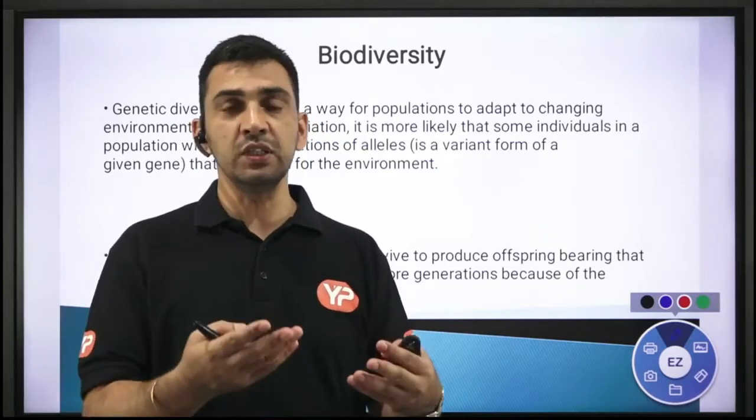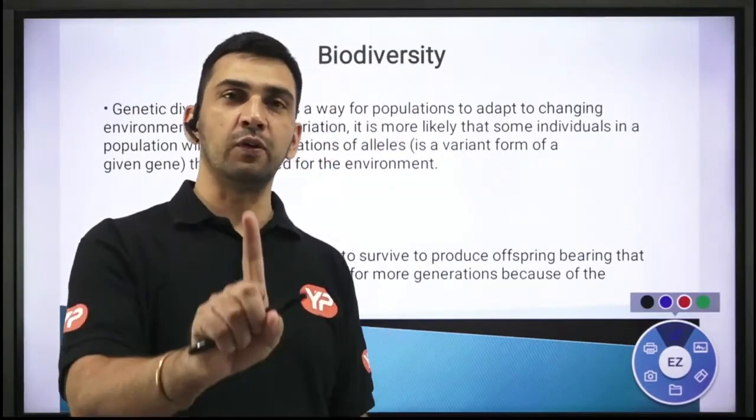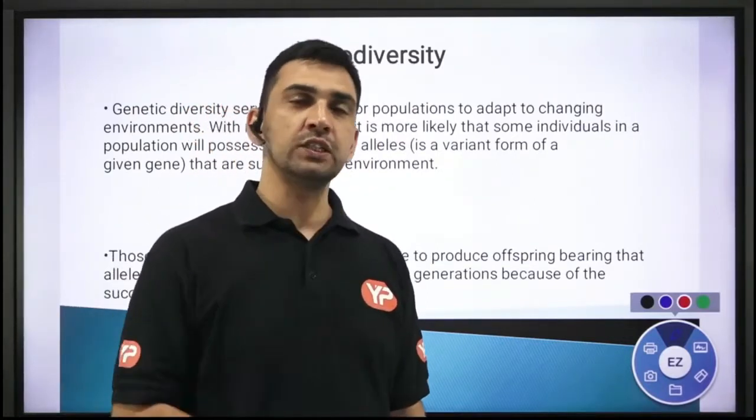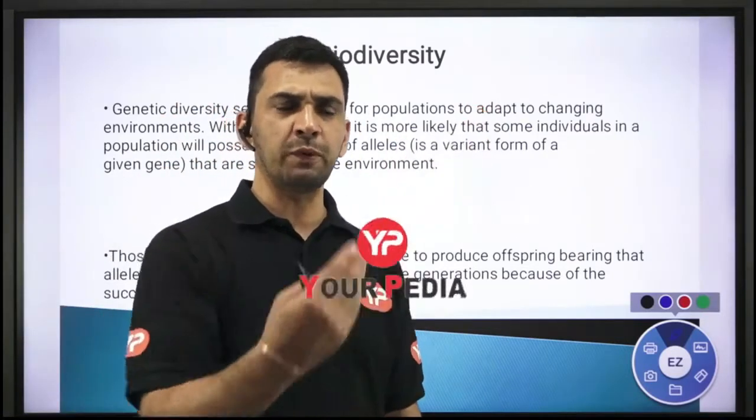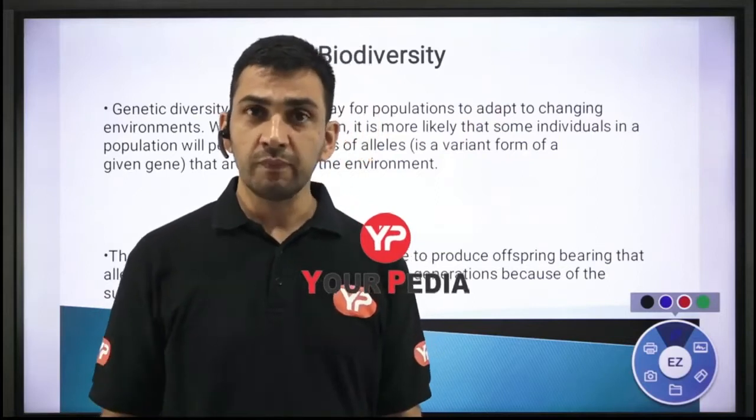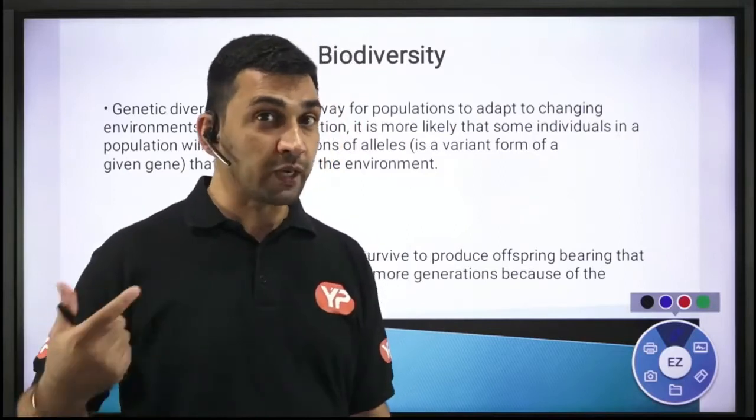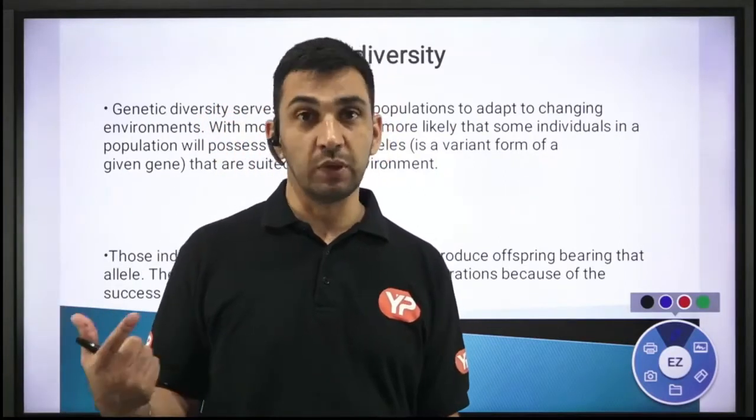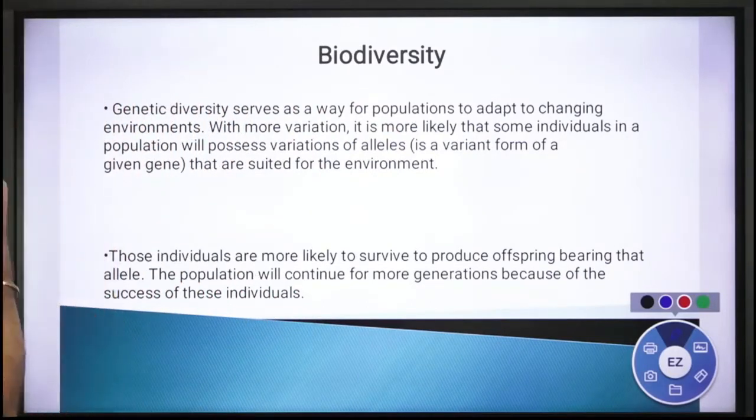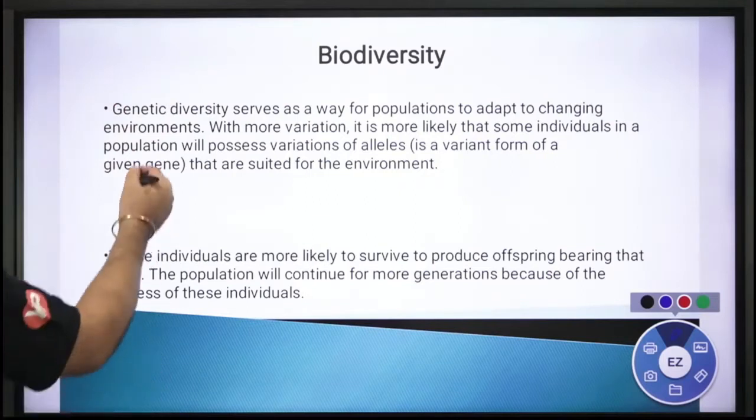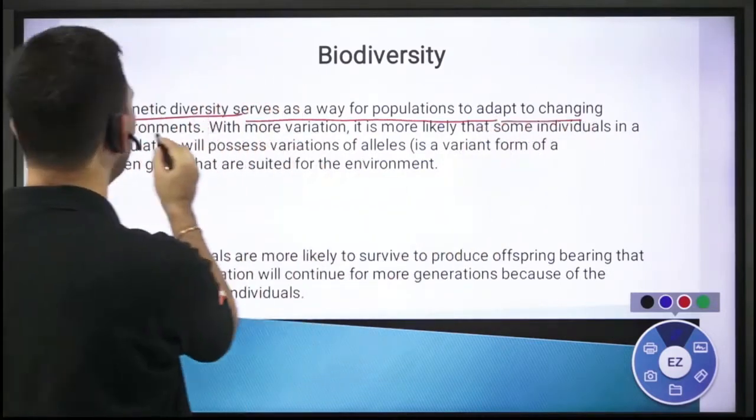Why? If let us say all members of that species had only one single gene, and if that gene were not able to tolerate the change in climatic conditions, then the whole population may have just vanished. But since you have different kinds of genes, some members of that population may be able to survive, and that is how you get the advantage of genetic biodiversity. So genetic biodiversity serves as a way for populations to adapt to changing environments, right?